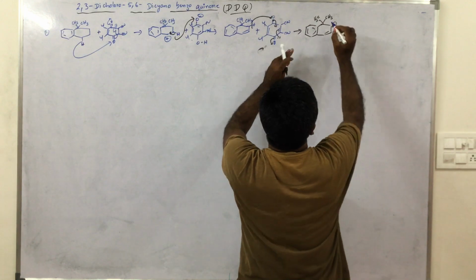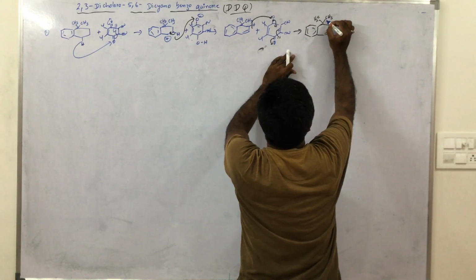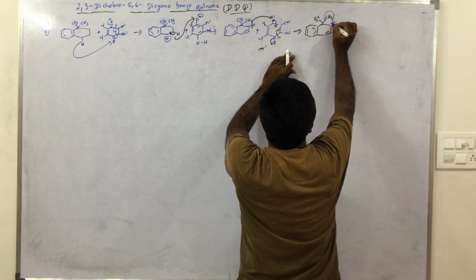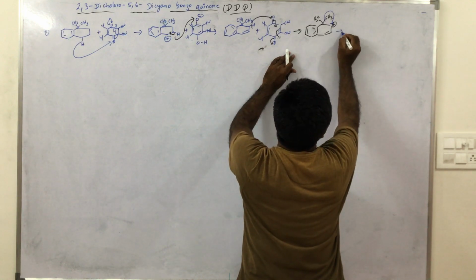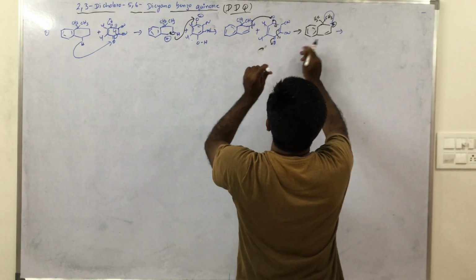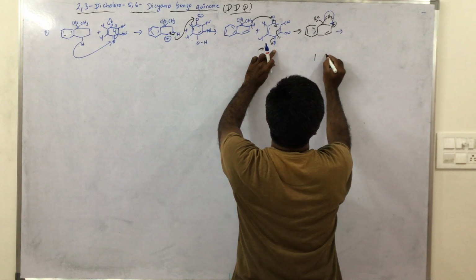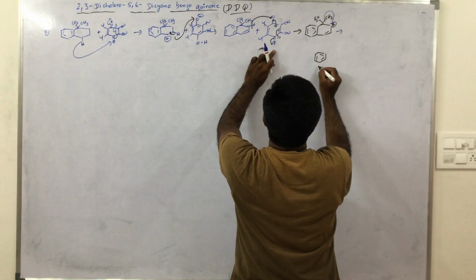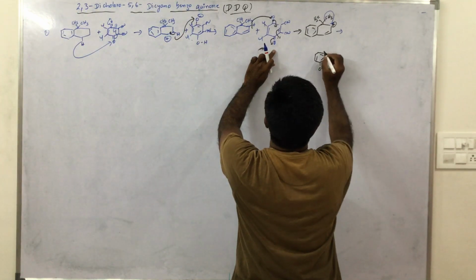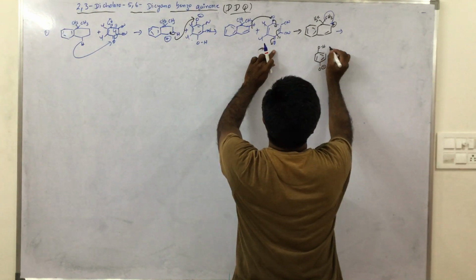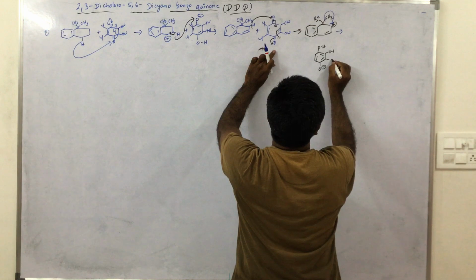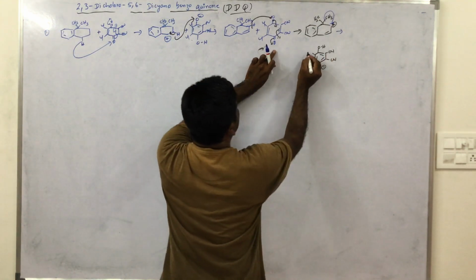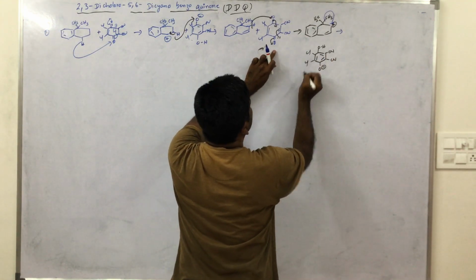What I am doing now is this group is shifted here. And this product I didn't write, I write this way: O minus, OH, Cl, Cl.